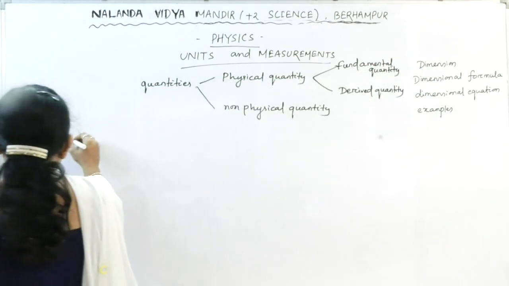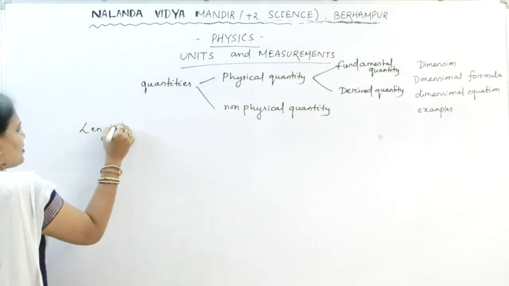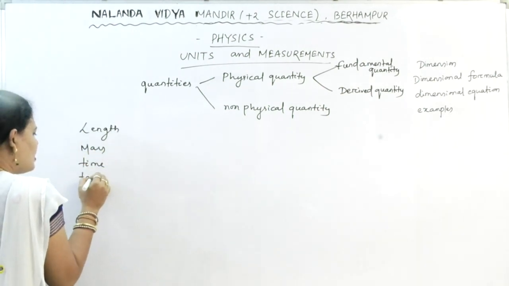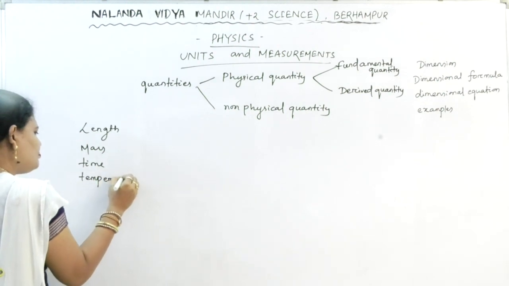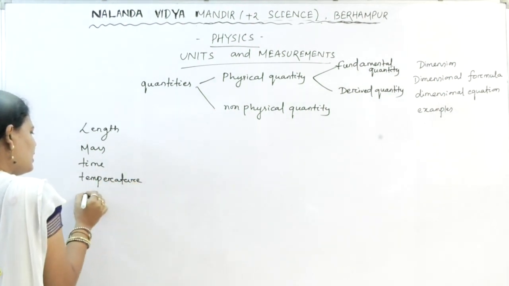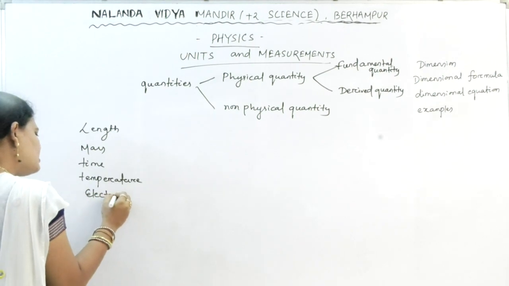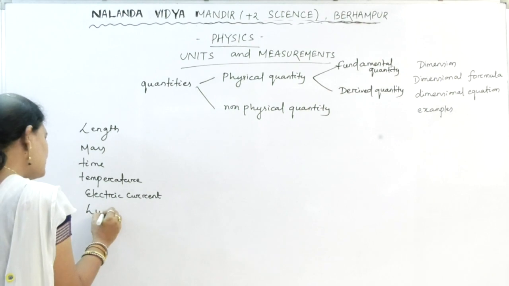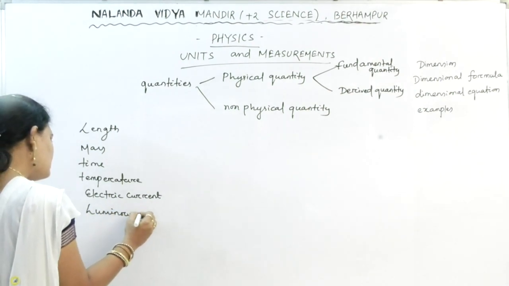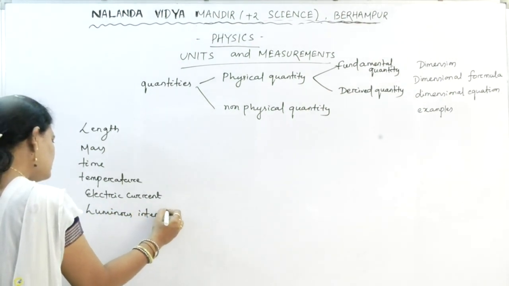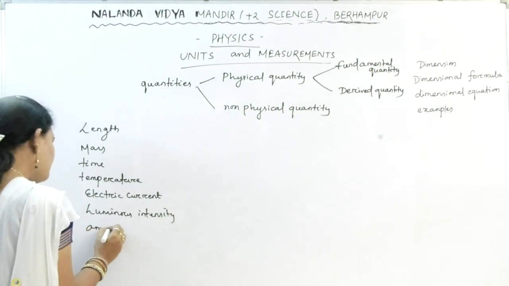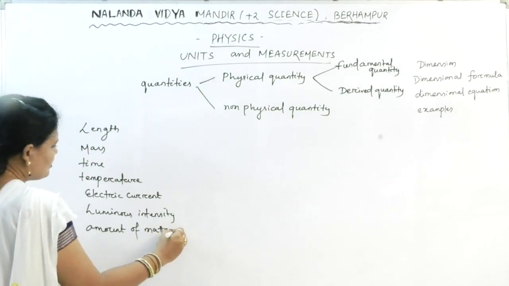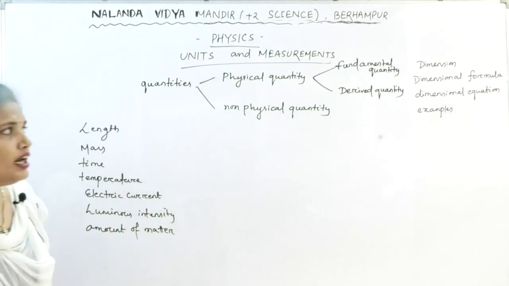What are those? Those are length, mass, time, temperature, electric current, luminous intensity and the amount of matter. These are the physical fundamental quantities.